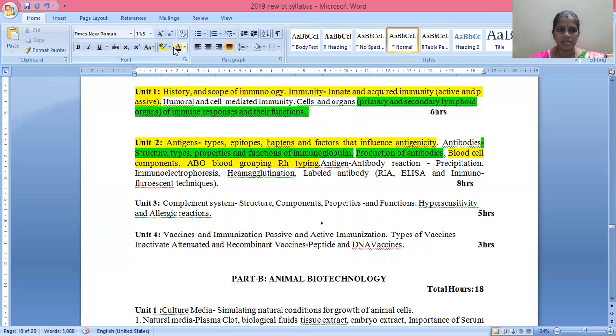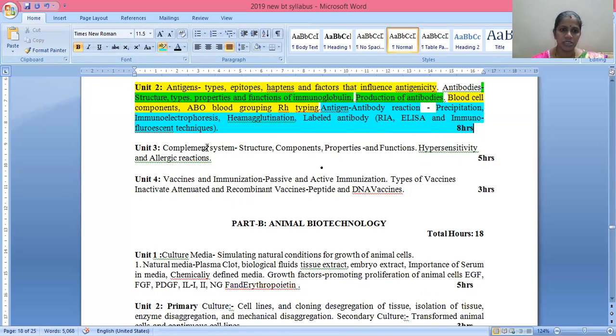The next thing you are going to study here is antigen antibody reaction. In this, only the antigen antibody reactions mentioned here you are going to study, like precipitation, immunoelectrophoresis, hemagglutination, labeled antibody techniques like RIA, ELISA and immunofluorescent techniques. So all this comes under unit 2.